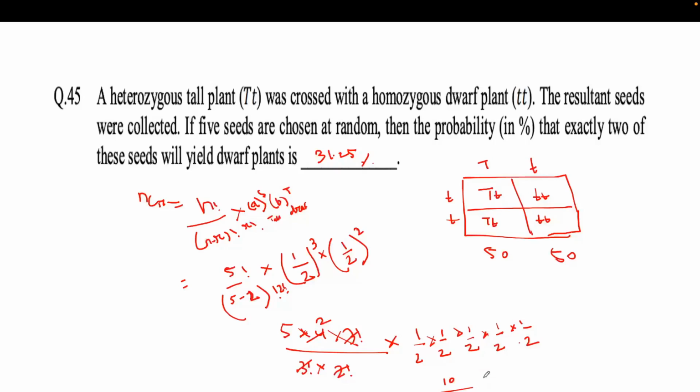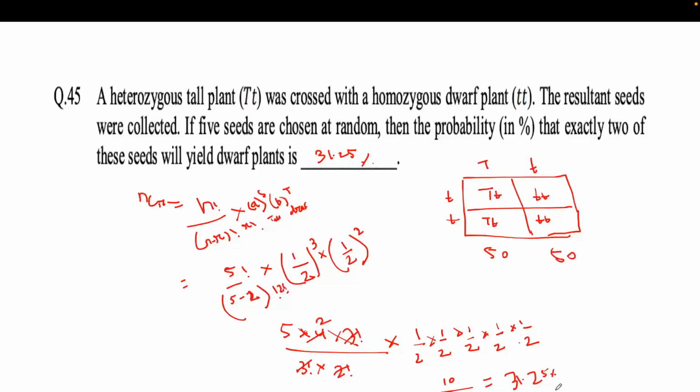So when you solve this, it will give you 31.25. Correct? Am I doing it right or wrong? Yes, ma'am, it is correct. 10 divided by 32 will give you 31.25%. Understood?